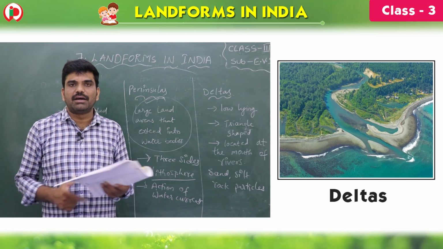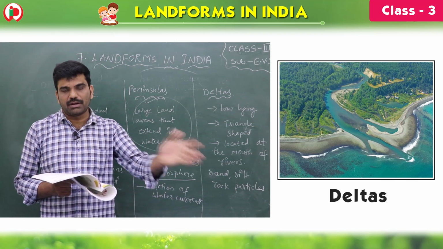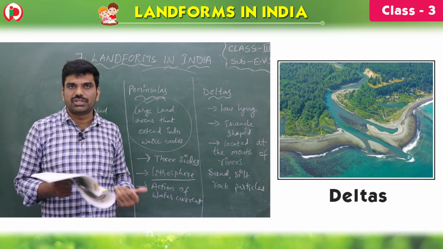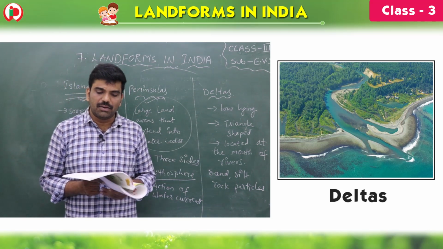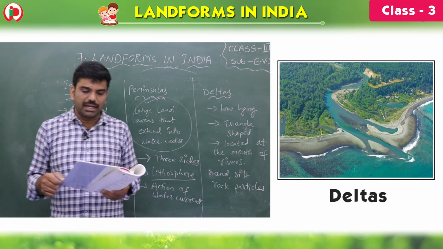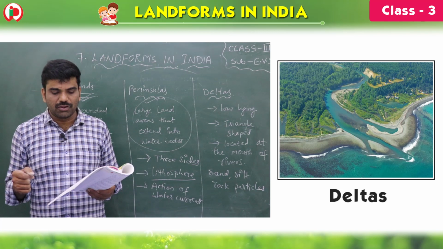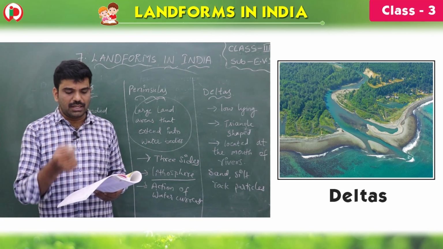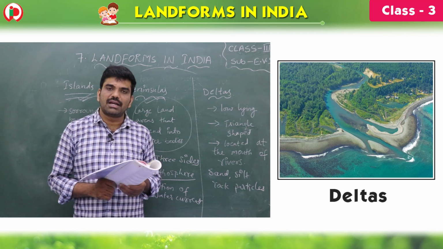So when the river water goes to another river, to a lake, or to the ocean, that is the delta. That is the meaning of delta. Deltas can also empty into land, although this is less common. So, what are deltas, children?